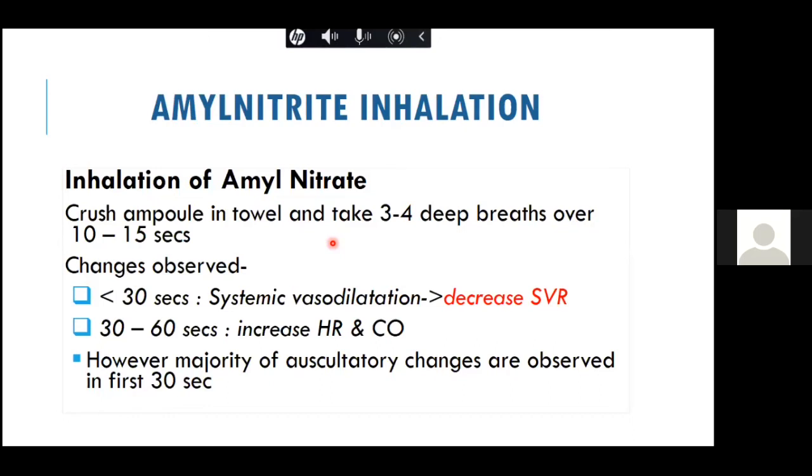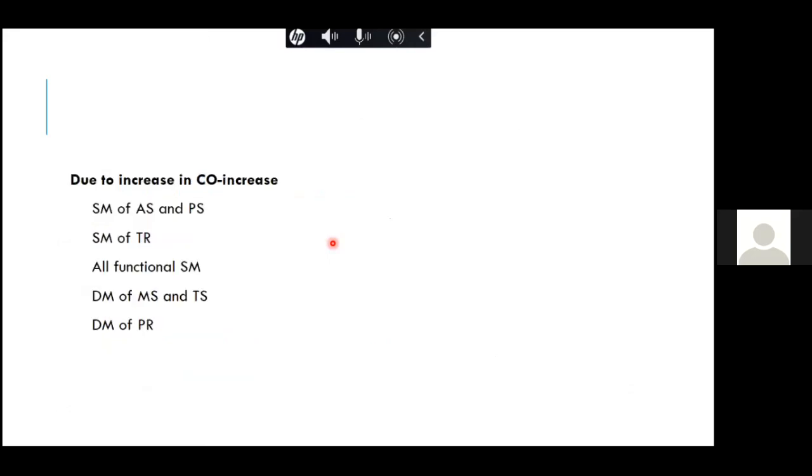However, after the first 30 seconds, between 30 to 60 seconds, there is both increased heart rate and cardiac output, which causes the changes in the MS murmur. However, you should always remember that the majority of the auscultatory changes are observed in the first 30 seconds of amyl nitrate. This is one important thing which we should know.